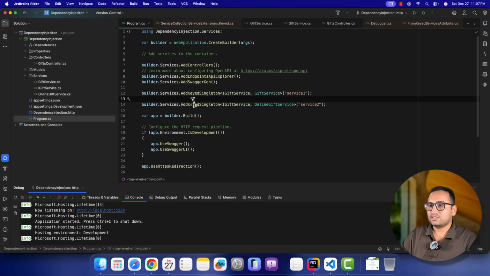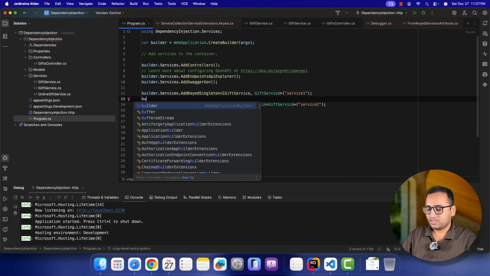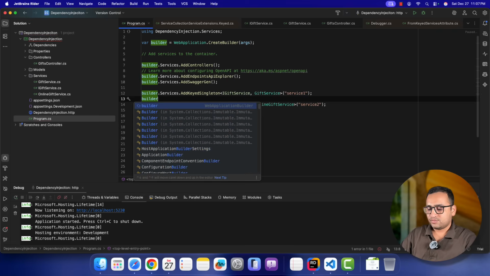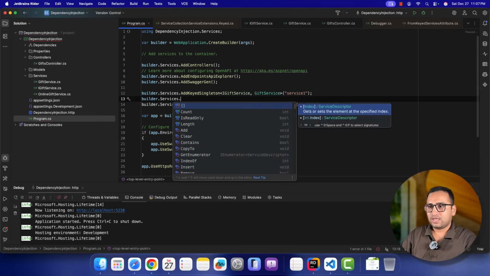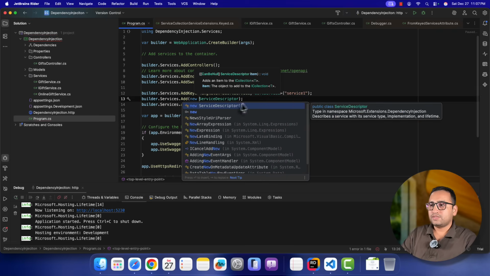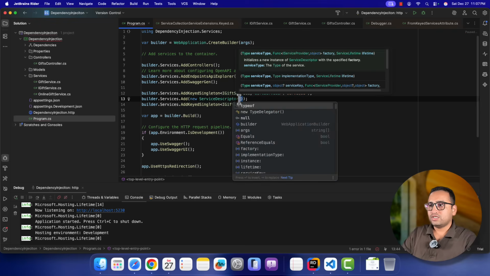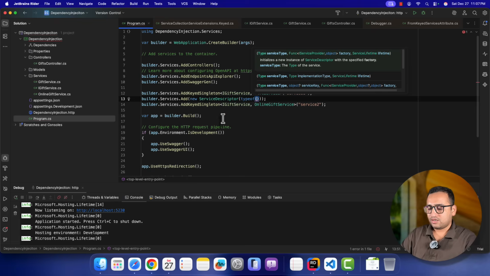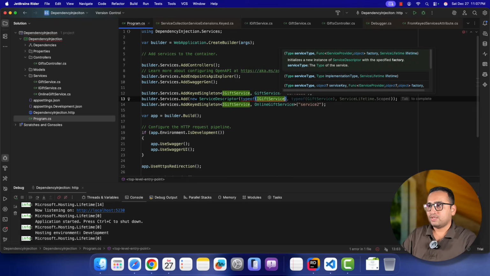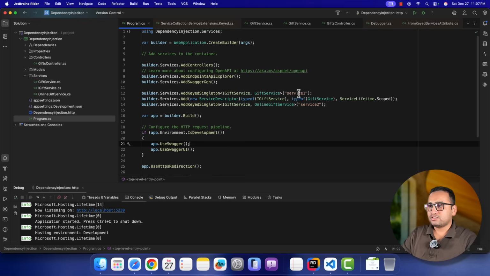First, let's stop this application. So what I'm doing over here is builder.Services.Add method. So this time let's pass the instance of this service descriptor. So over here I can pass the type of my gift service like this, and this time I have to pass this key as well. So where was this key supported? Let's see that.